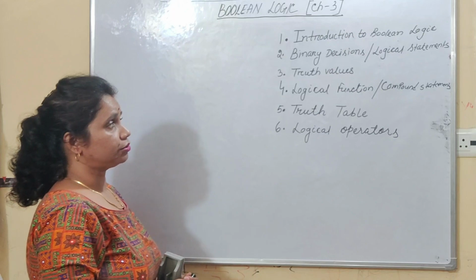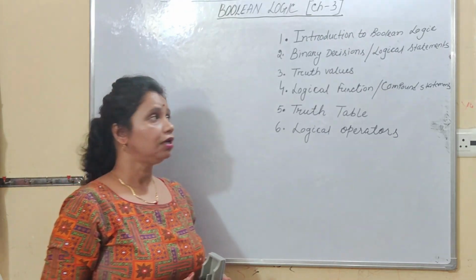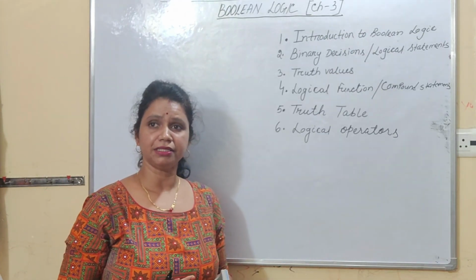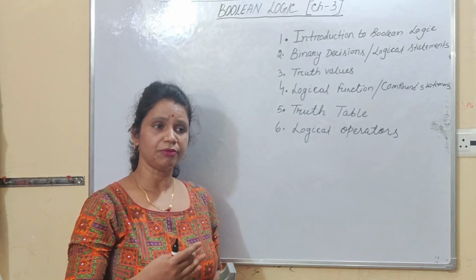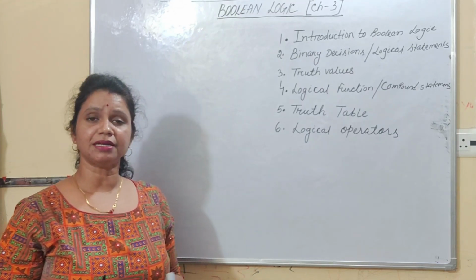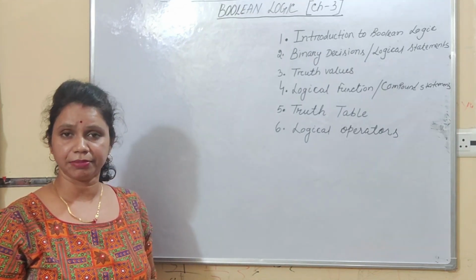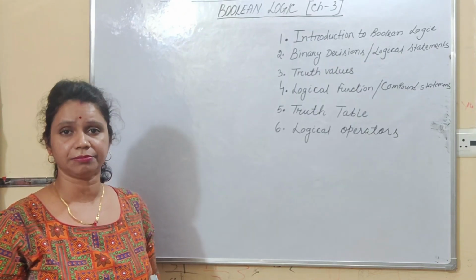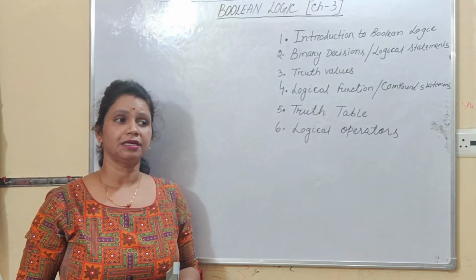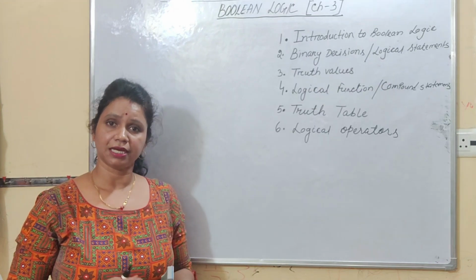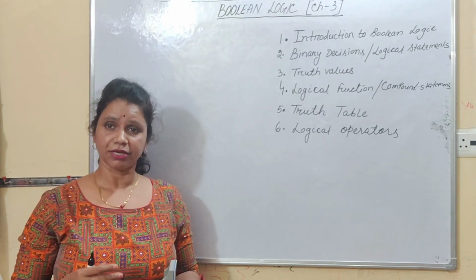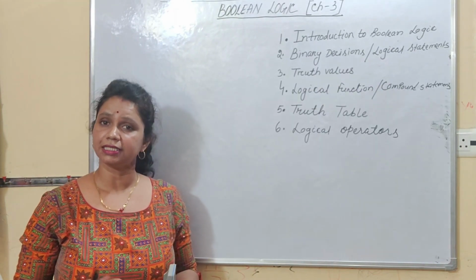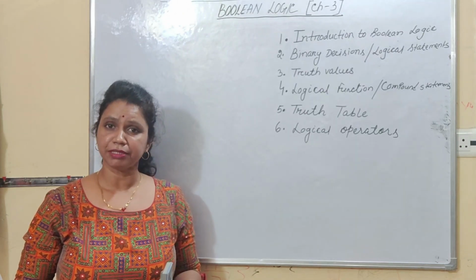Next is truth values. What is the meaning of truth values? Now students, logical statements you understood. And here one point I want to discuss, that logical statements are represented by logical variables. Like mathematical variables, logical variables are there. Each logical variable has two values: either that logical statement is true or that logical statement is false.